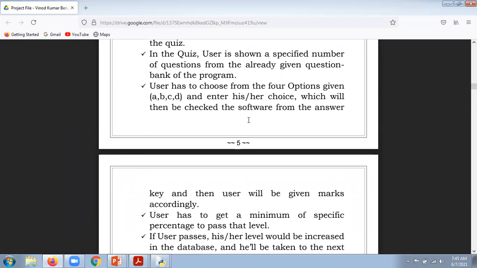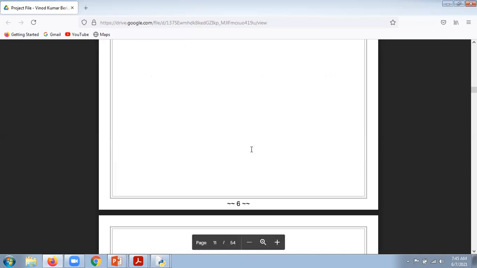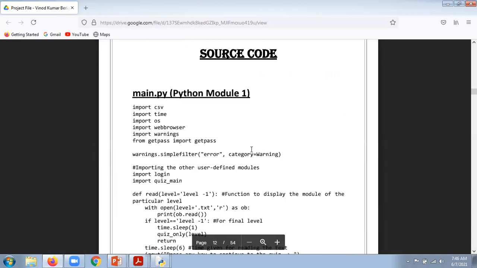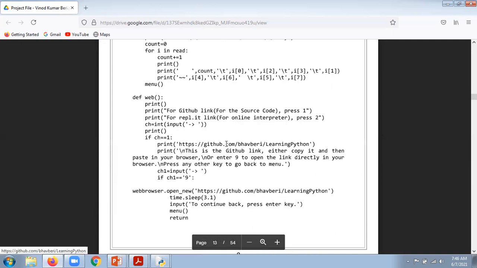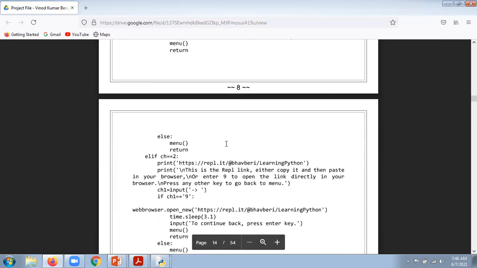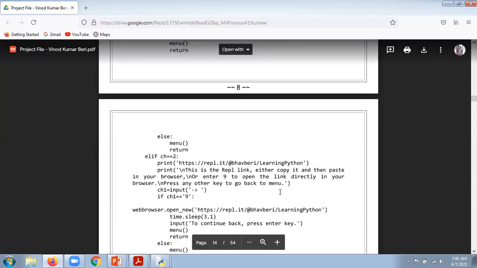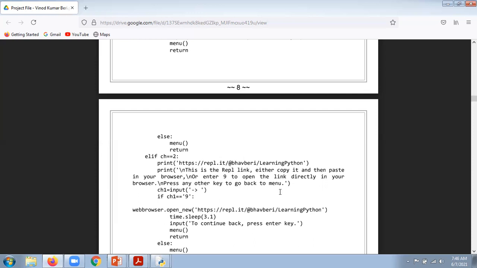In spite of just downloading something from the net, they have turned the CBSE question bank into a program, and for the same they have used n number of modules, showing their efforts. I also want to mention that the external examiner who came for the practical in our school highly appreciated this project, and gave their appreciation to the students as well.